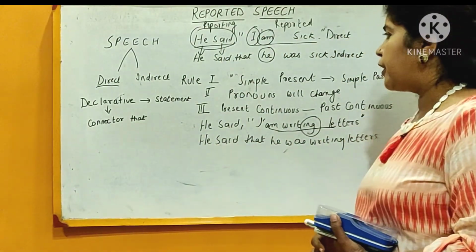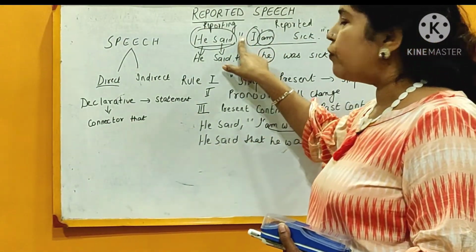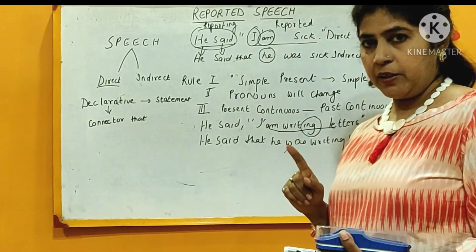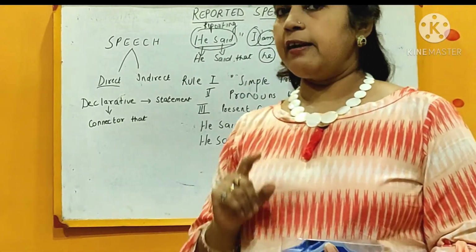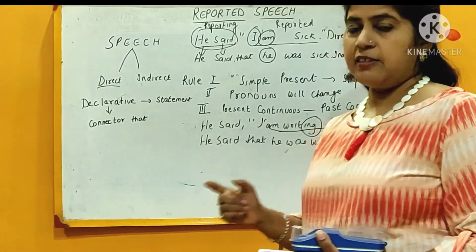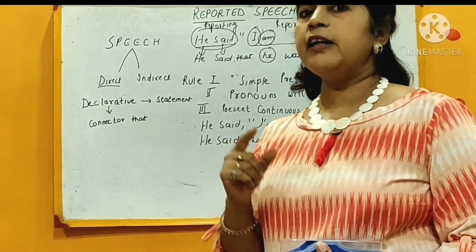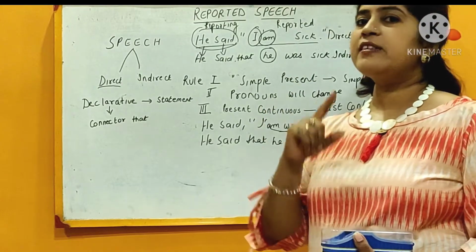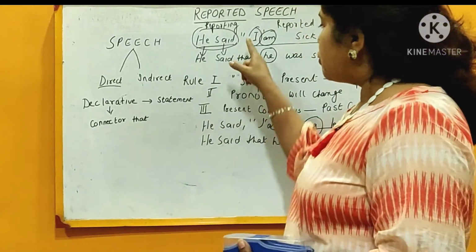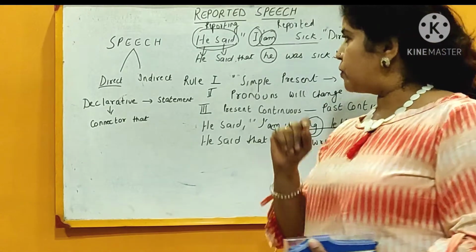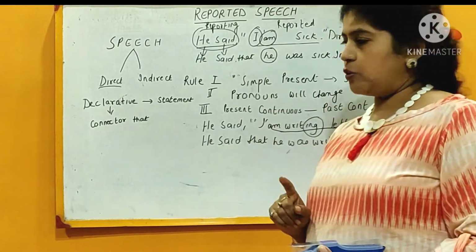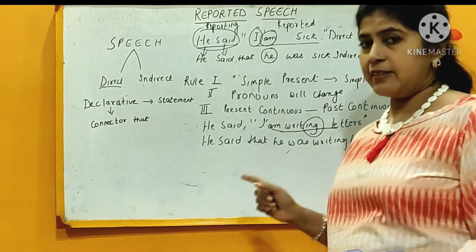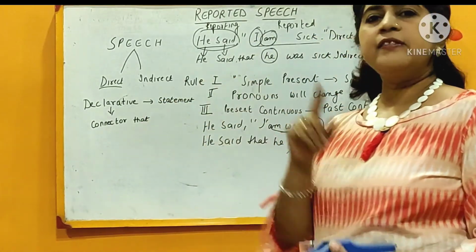You have to put the connector when you are removing the inverted commas, because the speaker's words are indirectly conveyed by a third person. So in place of the opening inverted commas, that connector is used. As we were doing in the declarative sentence, because we are doing the statement form, the connector is "that".